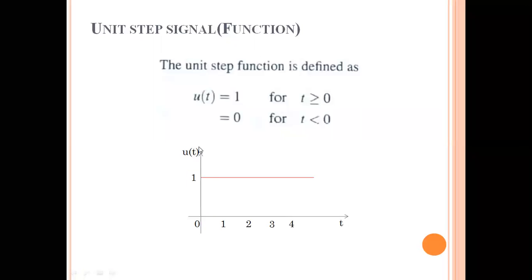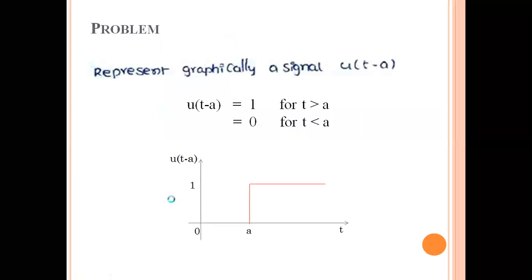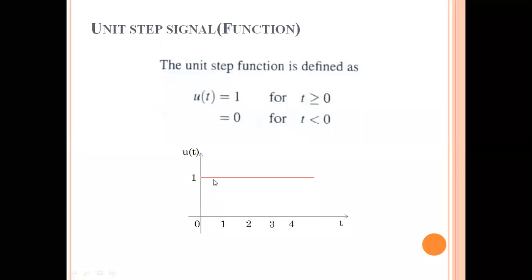See here, I am using my cursor. I am taking u of t on the y-axis, and time on the x-axis. A very important point here: I'm using my cursor at 1, which means the magnitude is equal to 1.